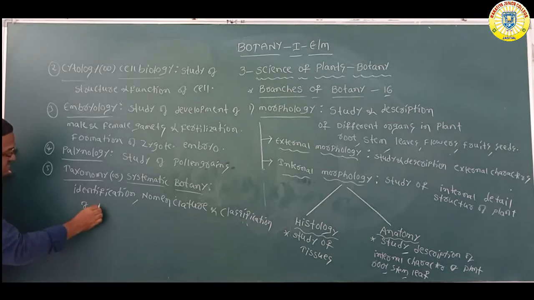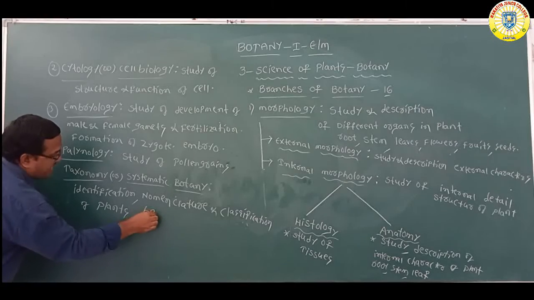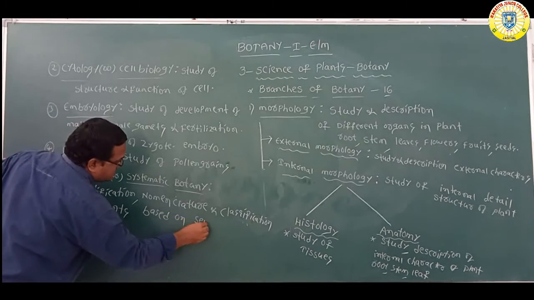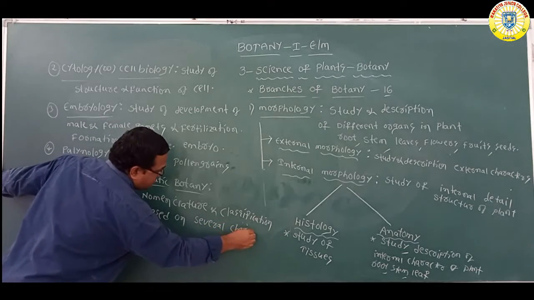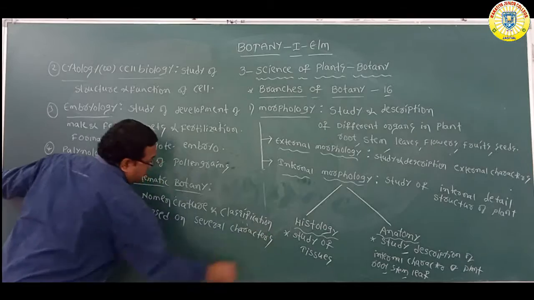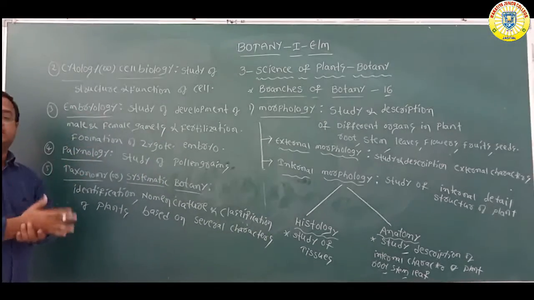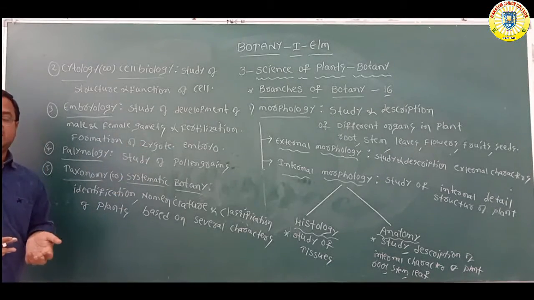Classification of plants is based on several characters. Based on several characters, you have to put organisms in particular groups, for example Monera, Protista, fungi, plant, animalia.